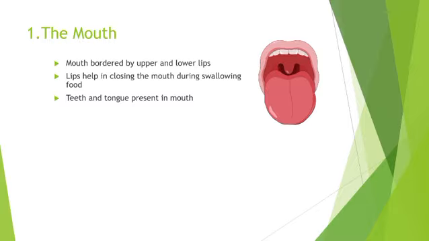Let's understand the mouth, because it is a very important part of digesting food, because from here the food starts the digestion process. Got it? So let's understand how this process happens. Mouth is bordered by the upper and the lower lips. Lips help in closing the mouth during the swallowing of food. Inside the mouth, we have teeth and the tongue.